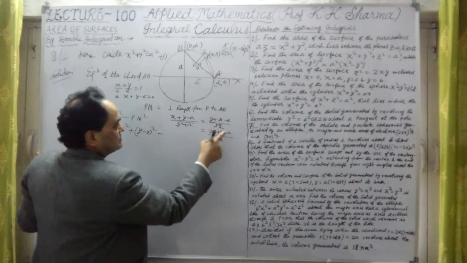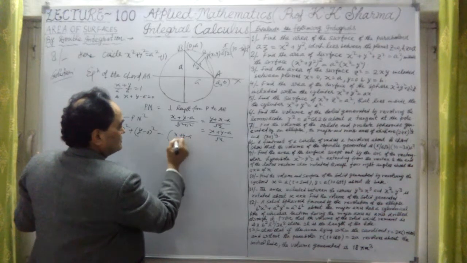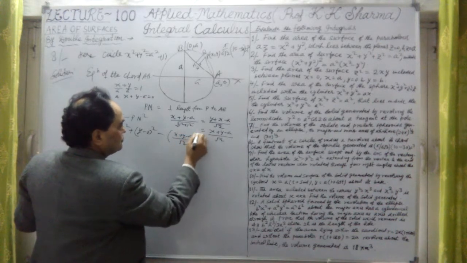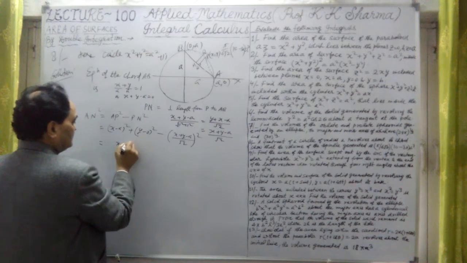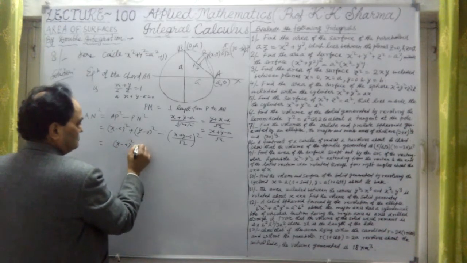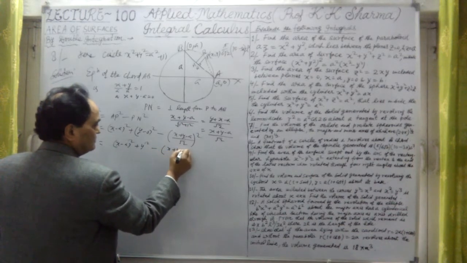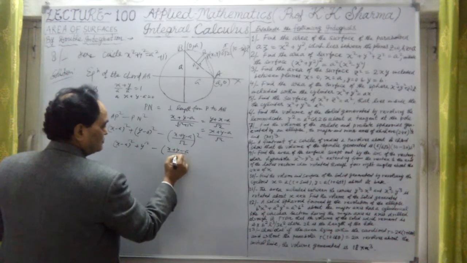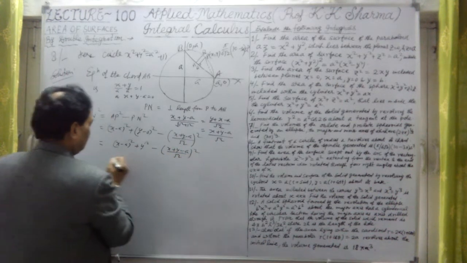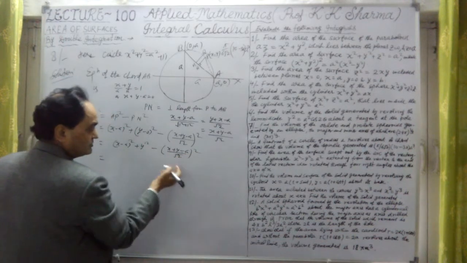What is Pn here? Pn is this value, x plus y minus A upon root 2, whole square. Let me solve it further. It will give us x minus A whole square plus y square, minus x plus y minus A upon root 2 whole square. If I solve it, the square of root 2 gives us 2 only.